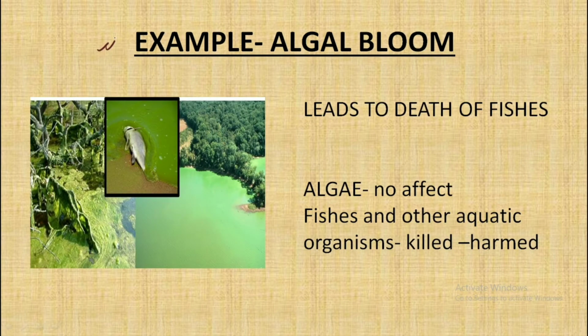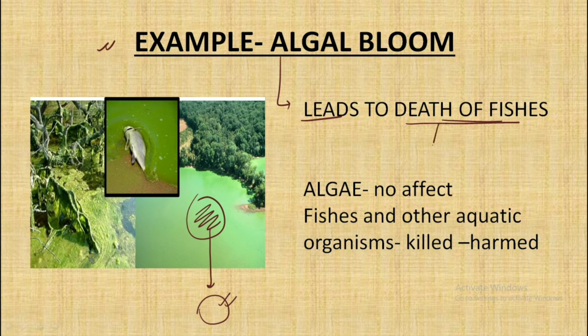And the other common example of amensalism is the algal bloom. And what is algal bloom? It is the uncontrolled rapid growth of algae over the water surface of any lake or any water body, and then it is known as algal bloom. The result of algal bloom is that it leads to the death of the fishes. Why? Because when the algae completely covers the water surface, the oxygen cannot penetrate inside the water, and hence the fishes would not get enough oxygen for survival and hence they would die.